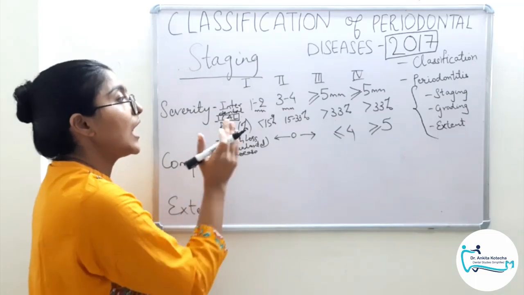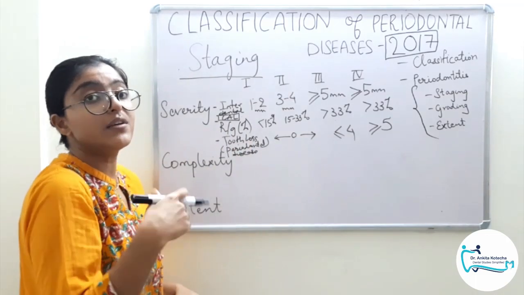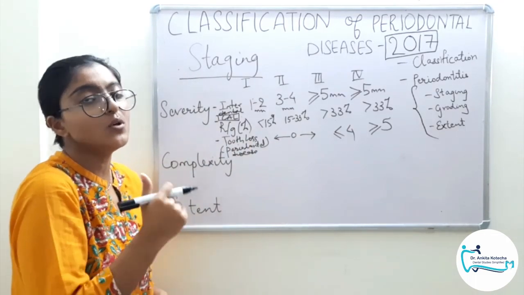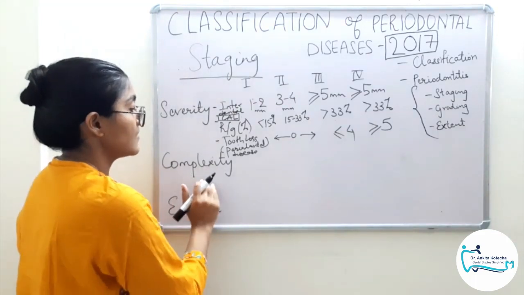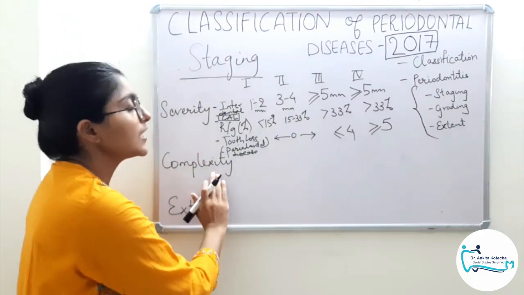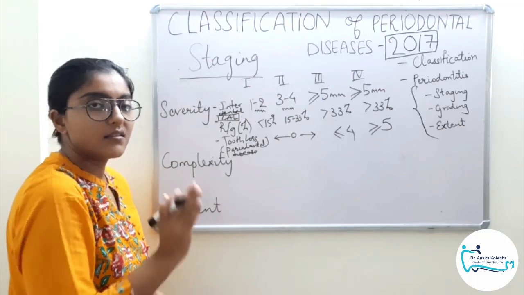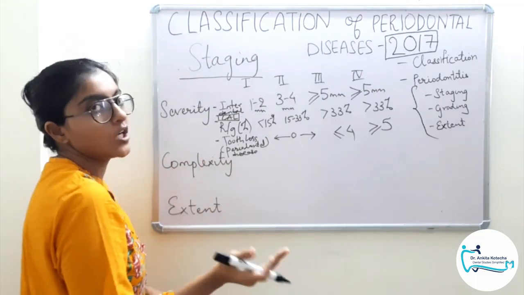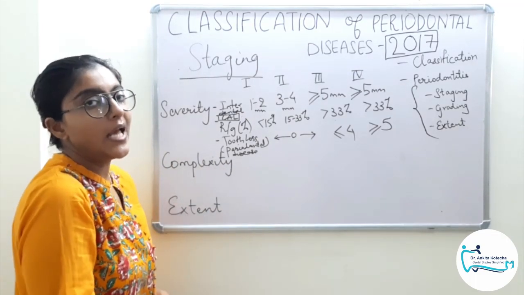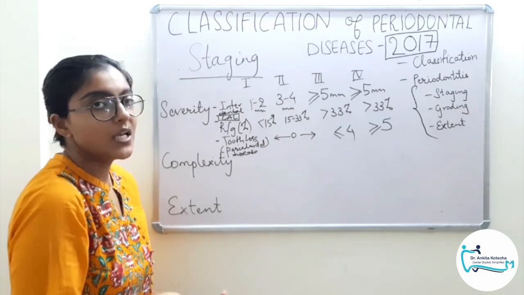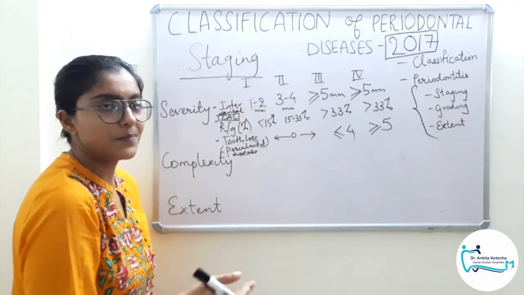So now how severe is the disease? So how difficult or easy it will be to manage? This is answered by complexity factors. They are not to be graded. They are just present there or absent there. Their presence will add to the complexity of the management and their absence will make it simpler.